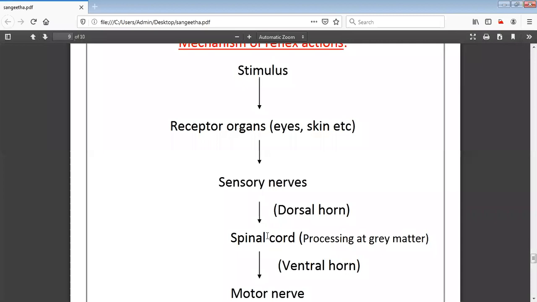When we studied the structure of the spinal cord, we explained the skeletal, that is, the bony structure. We explained the meninges, nothing but the membranes. And the third one we studied, the cerebrospinal fluid. In the cross section we studied the dorsal horn, the ventral horn, and the gray matter as well as white matter. Without knowing the cross section, you will not understand anything regarding the mechanism of reflex action.